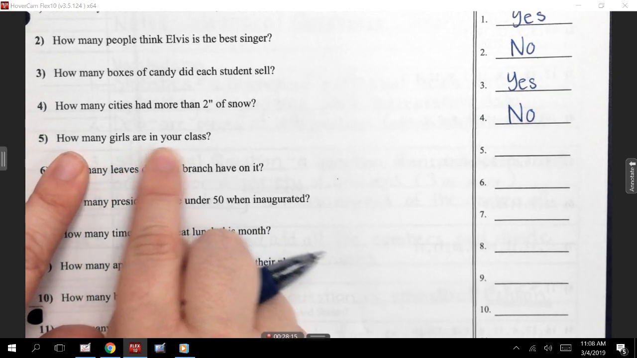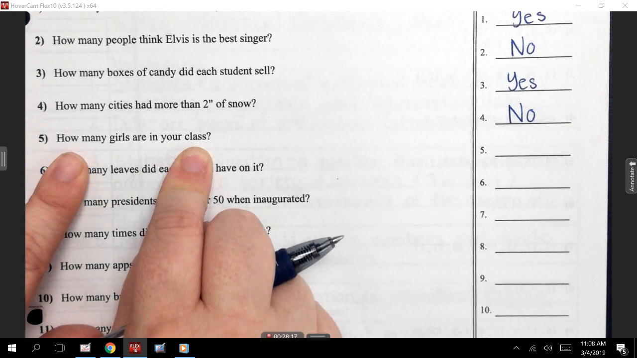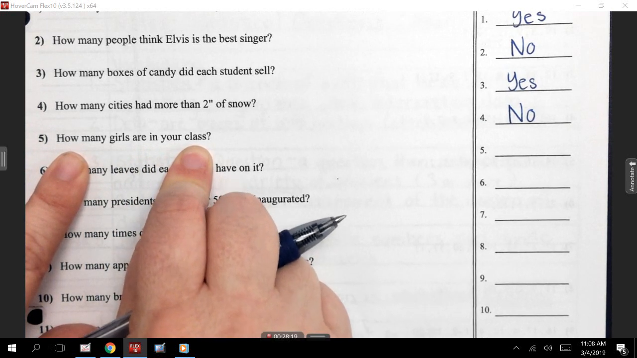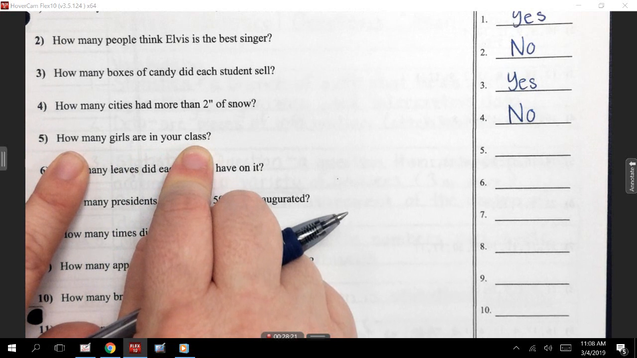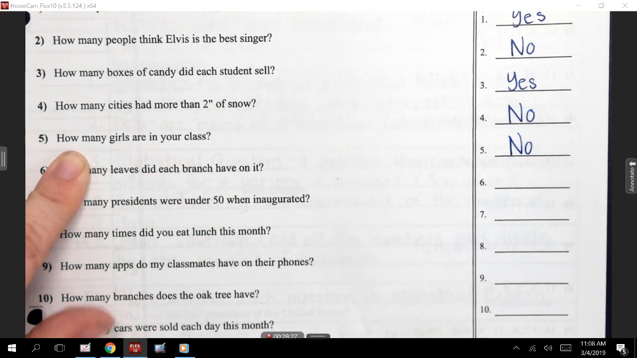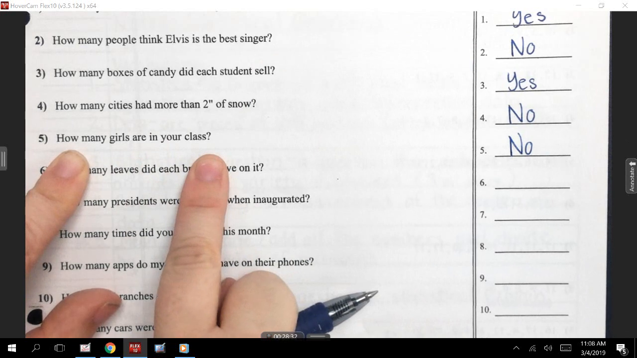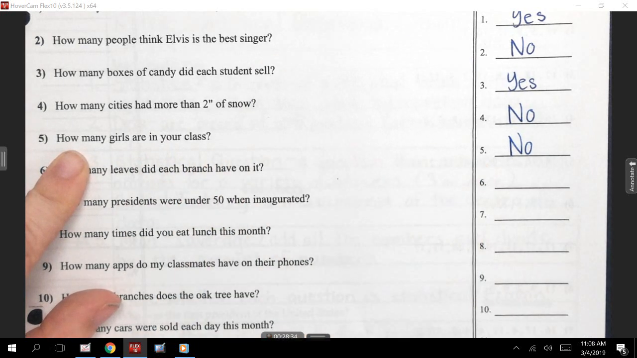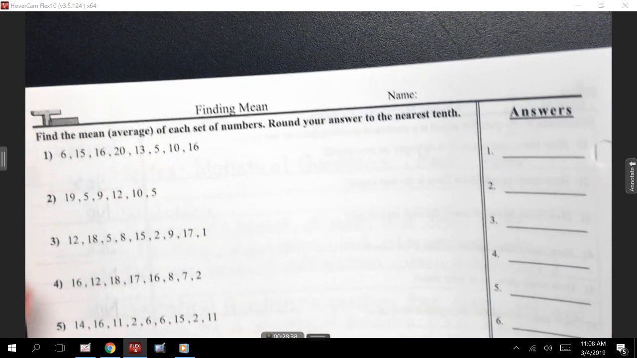Camilla? Next one. Okay, sorry. How many girls are in your class? Guys, be very careful. This says class. Just one class. Camilla? No. What if it said how many girls are in each of your classes? Yes, but because it's asking about one class, we would say no. All right? Let's flip it over real quick. Let's do the first one, okay?